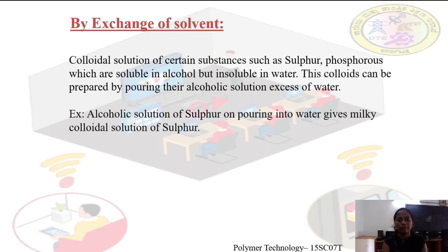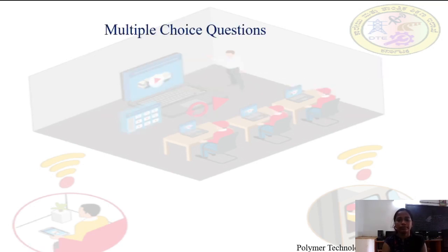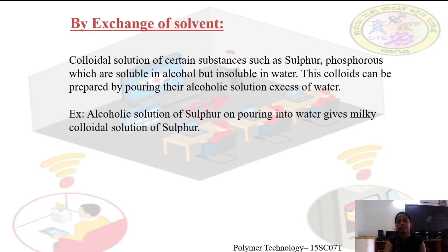Alcoholic solution of sulfur means we treat sulfur with alcohol, then take the alcoholic solution of sulfur; on pouring into water it gives a milky colloidal solution of sulfur. If you pour water into the alcoholic solution of sulfur, that will give a milky colloidal solution of sulfur. This is a colloidal solution. So these are the three chemical methods: first double decomposition, second by hydrolysis, third by exchange of solvent.